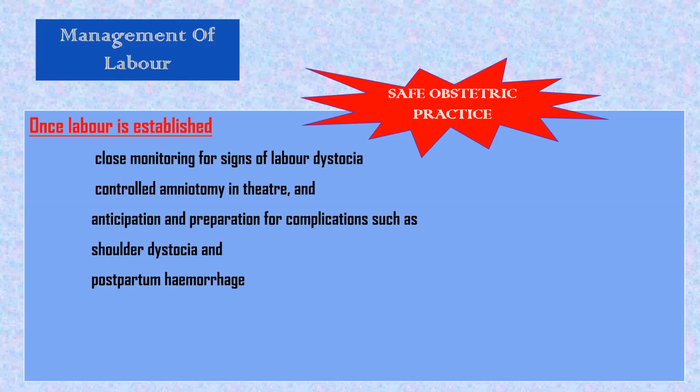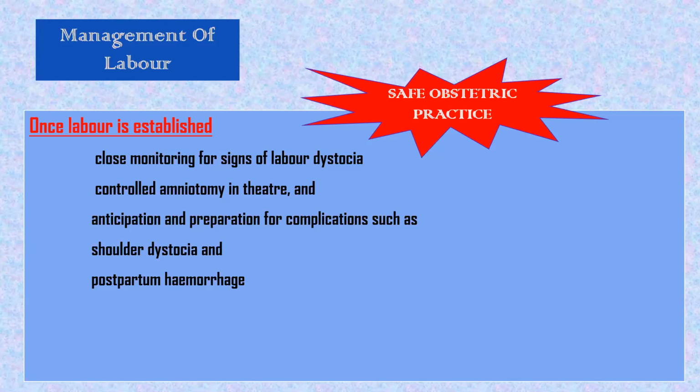So according to guideline, induction. Amniotomy in normal cases, we do, it is a surgical method of induction of labor. But here we are talking about once labor is established. In our guideline, one NICE guideline is there, no? Failure to progress of labor. So when will we suspect there is slow progress, and when will we confirm there is slow progress?